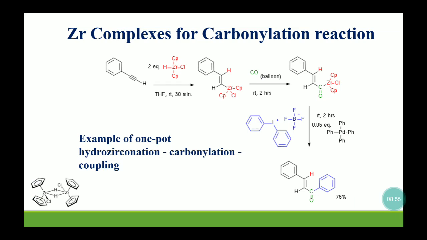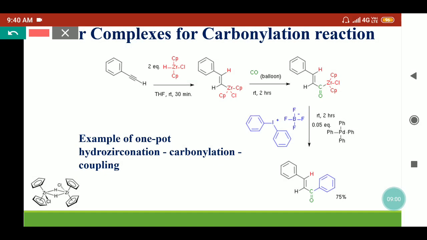Here we have taken one more example where the phenylacetylene molecule reacts with the Schwartz reagent. So here hydrozirconation takes place in this reaction step, and hydrogen and zirconocene chloride add to the alkyne molecule in a syn manner. So we'll get the alkenyl zirconocene chloride complex, and this reacts with carbon monoxide at room temperature. So the carbon monoxide will get inserted between the carbon and zirconium bond, and we'll get the acyl zirconocene chloride complex.